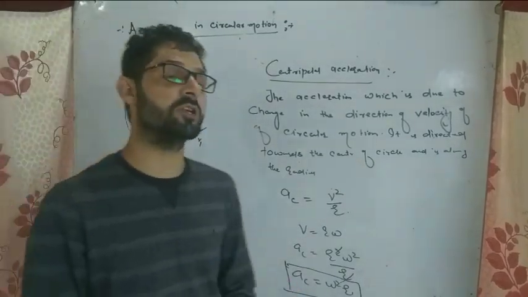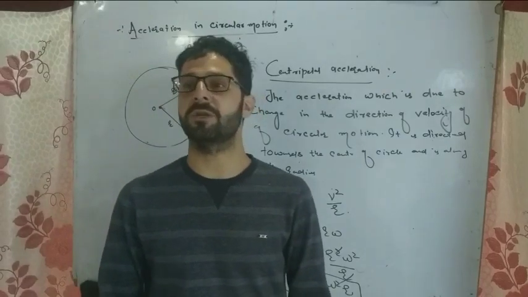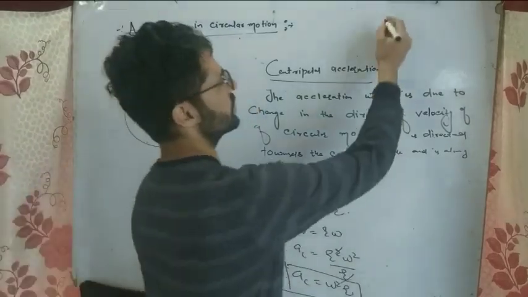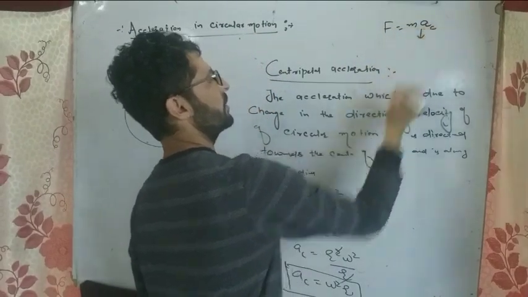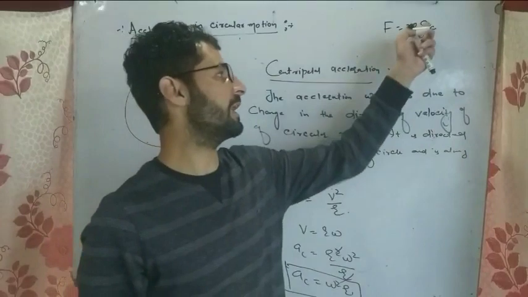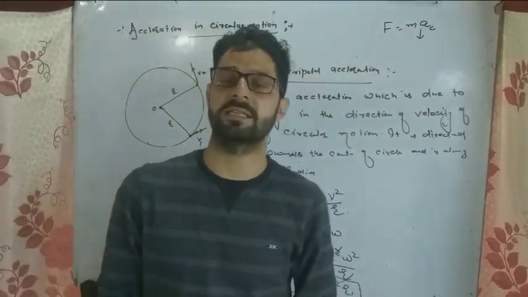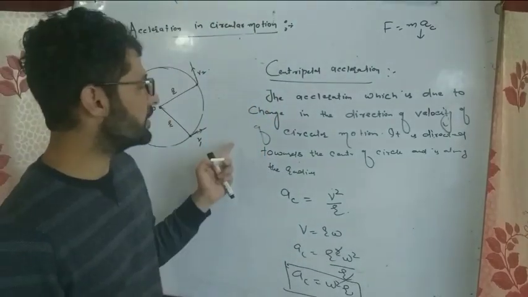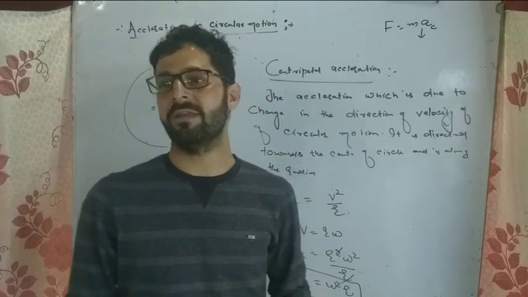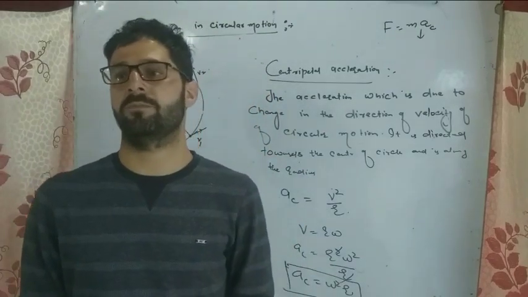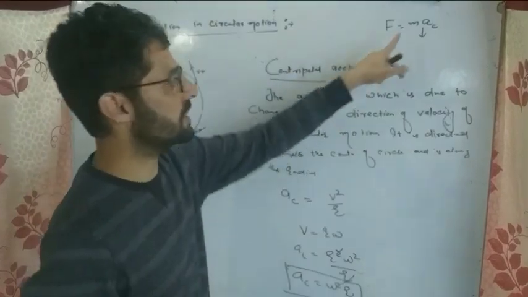A question came in last year's exam: derive the expression for the centripetal force. You know force is equal to mass into acceleration. So you have to derive the centripetal acceleration, then multiply it by mass, and you will get the centripetal force. According to Newton's second law, whenever there is force, there is acceleration; without force, there is no acceleration.